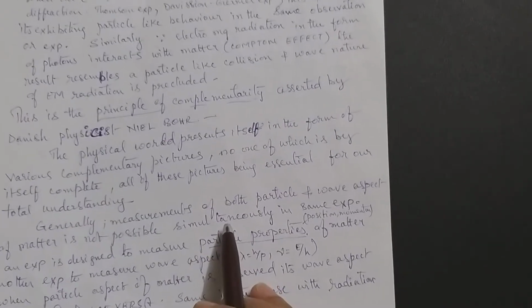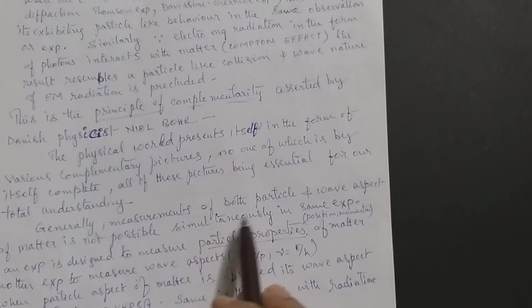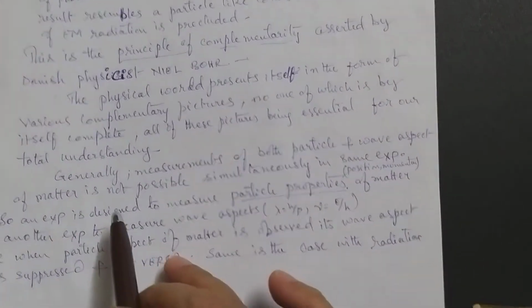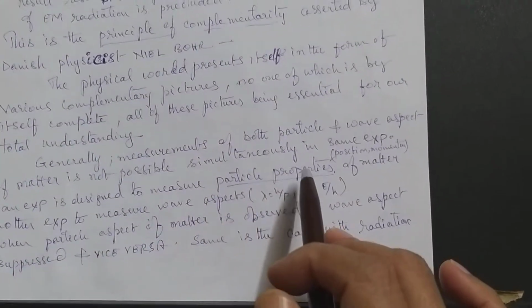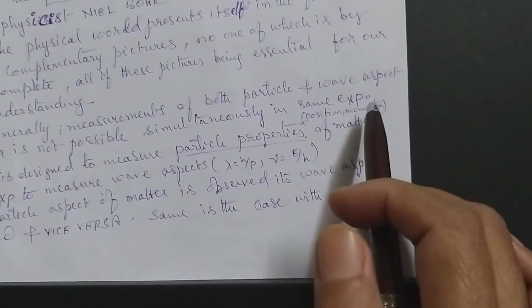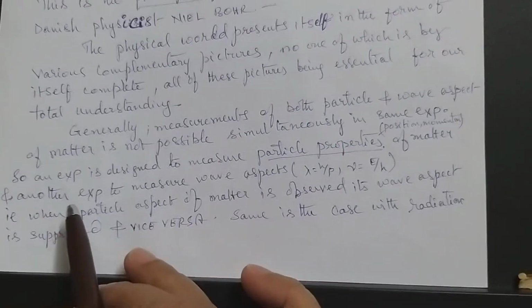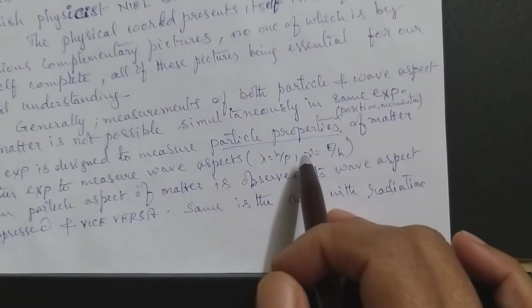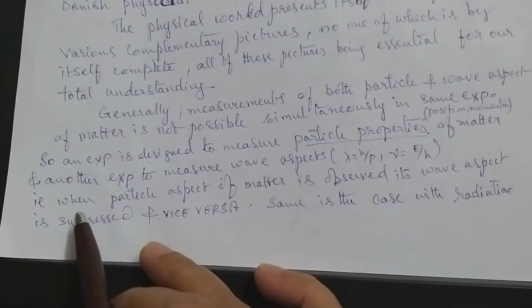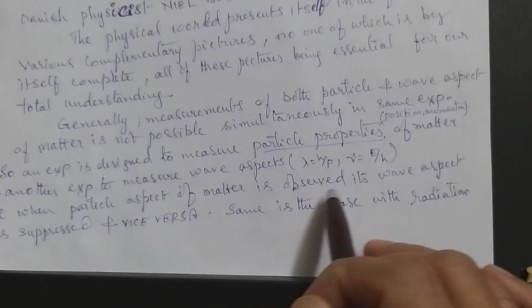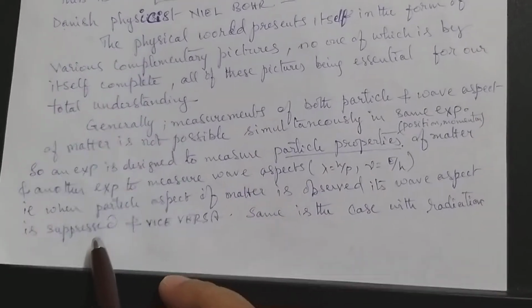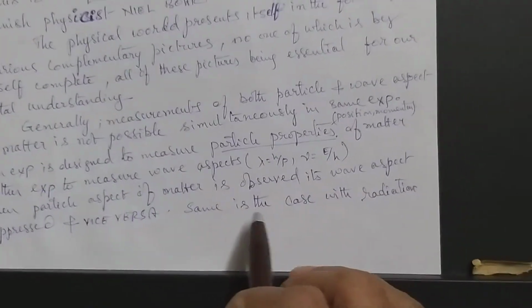I mean, one of them is possible, both together at the same time is not possible in the same experiment. So an experiment is designed to measure particle properties like position, momentum of matter, and another experiment to measure wave aspects such as lambda equals h by p and nu. When the particle aspect of matter is observed, the wave aspect is suppressed, put aside, and vice versa. Same is the case with radiation.